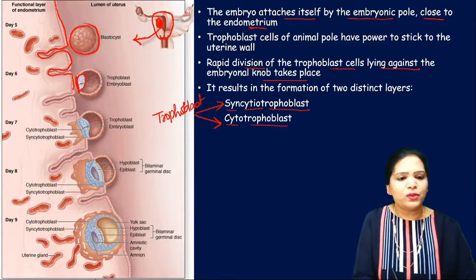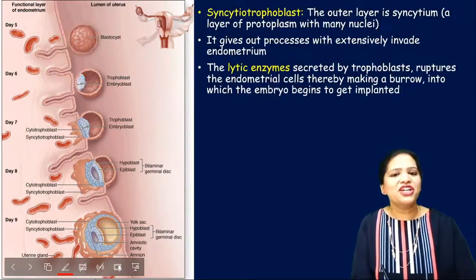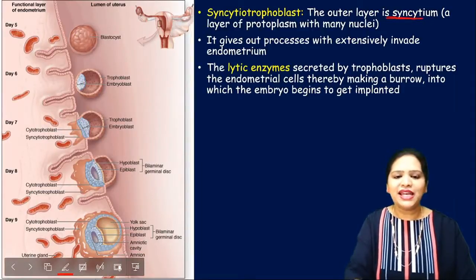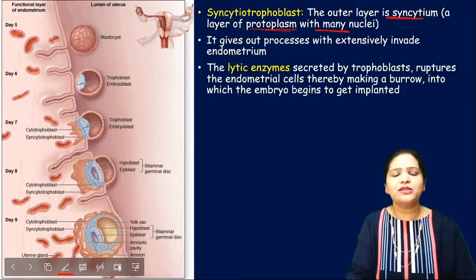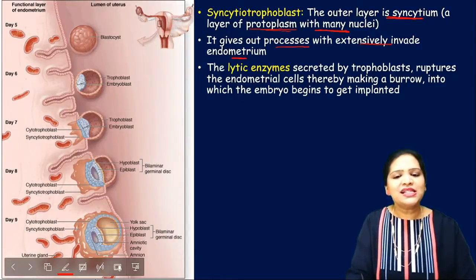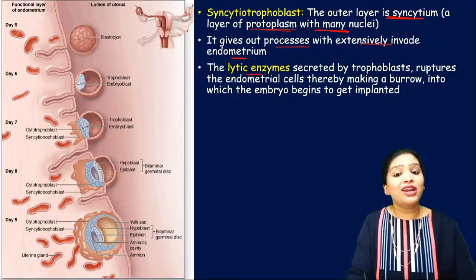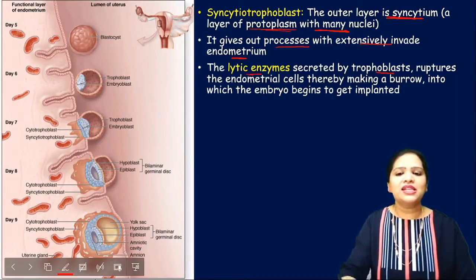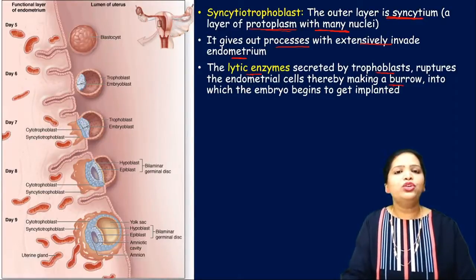What is syncytiotrophoblast? See here, these brown color cells are the syncytiotrophoblast. What is the function of these cells? It is the outer layer, that is the syncytium. Syncytium means a layer of protoplasm with many nuclei. They give out processes which extensively invade the endometrium. These cells produce lytic enzymes secreted by the trophoblast. They rupture the endometrial cells, thereby making a burrow into which the embryo begins to get implanted.